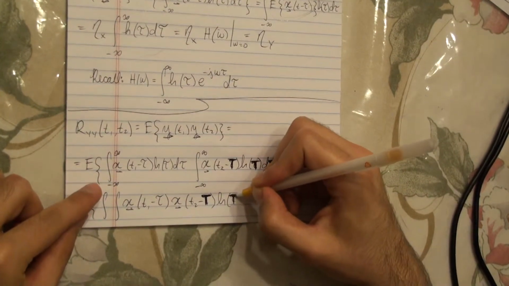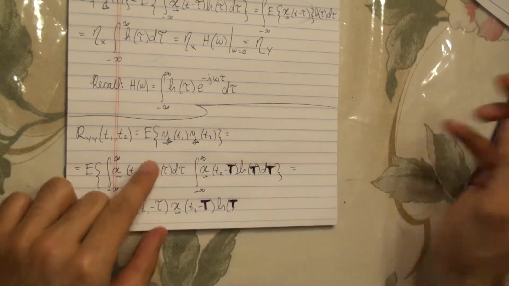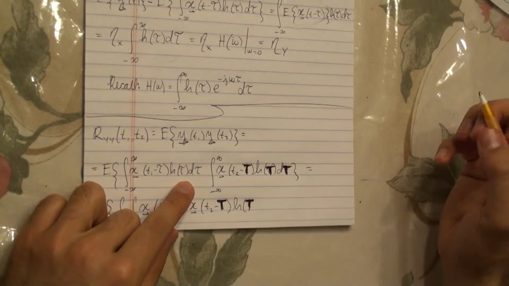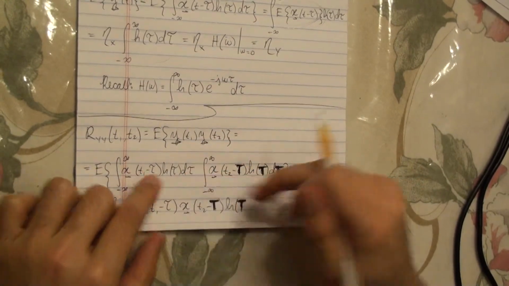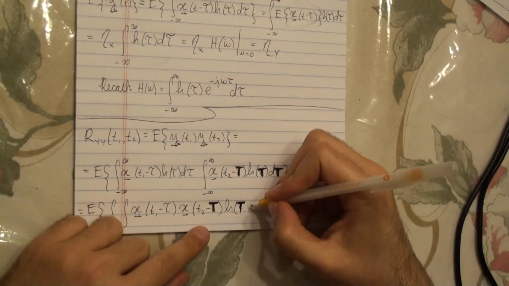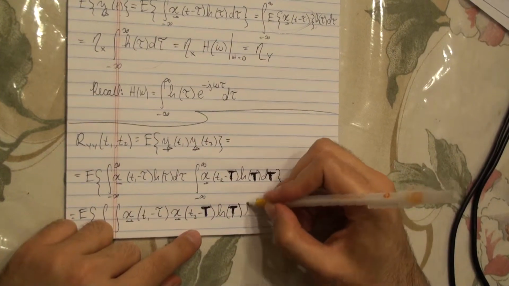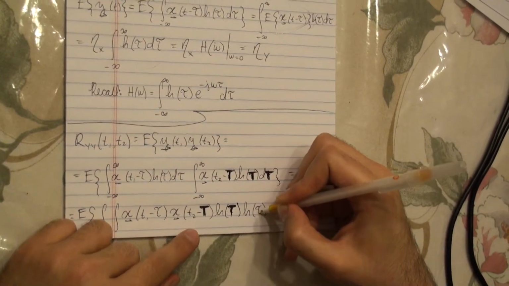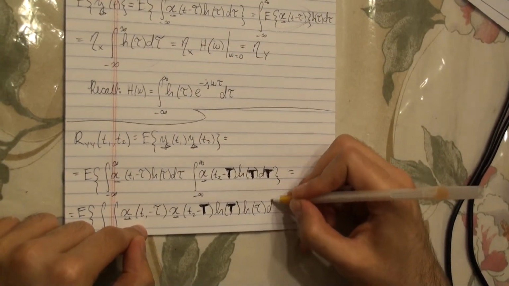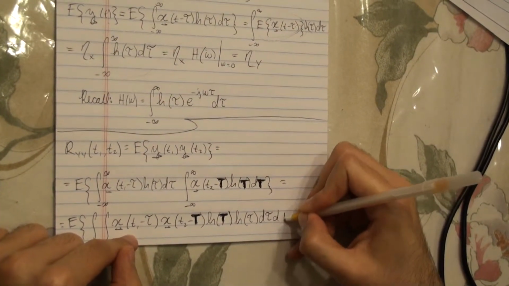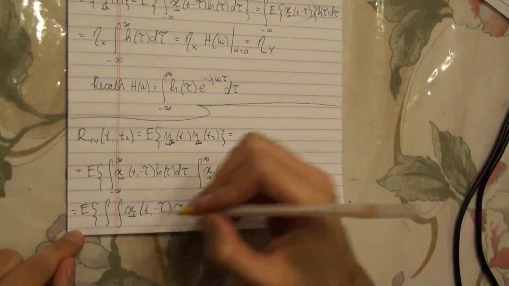This tau and this capital T are not the same integration variable, and they're not related in any way. This is one convolution, this is another convolution. Sorry about that mistake. So this refers to this one, this refers to that one, and then we have d tau, d capital T.